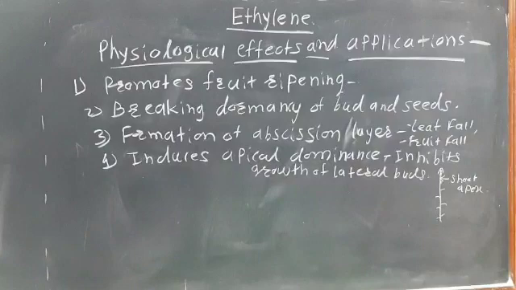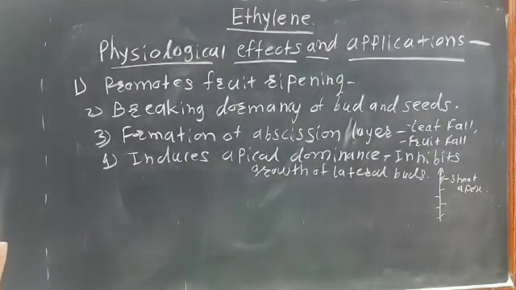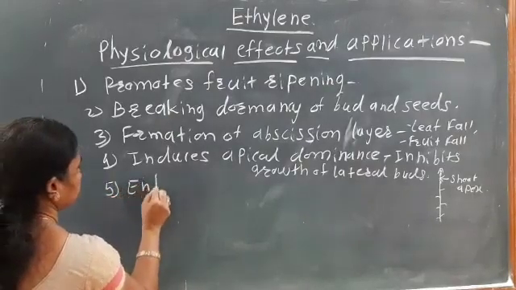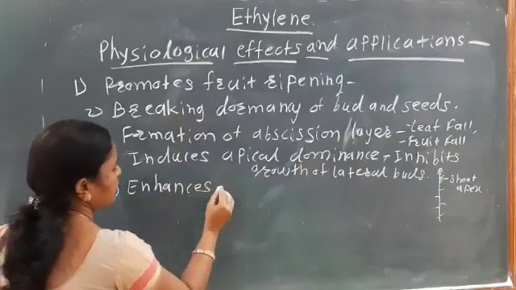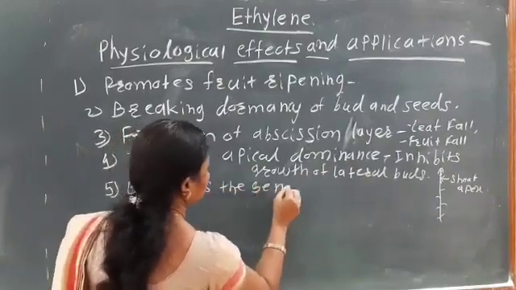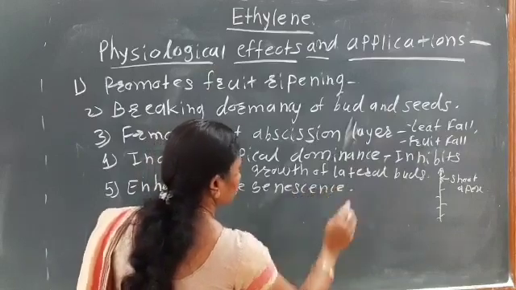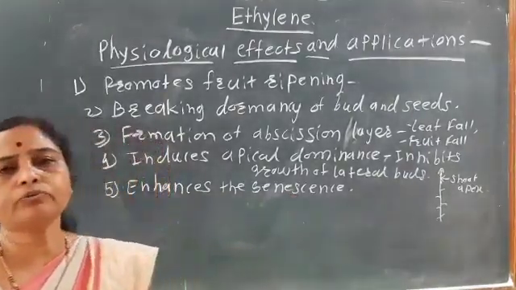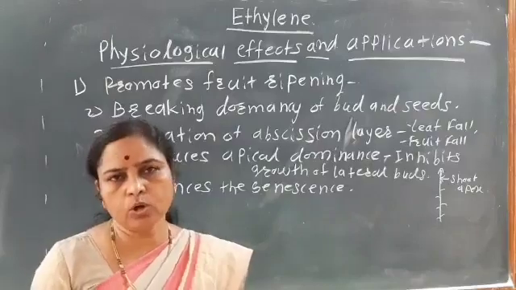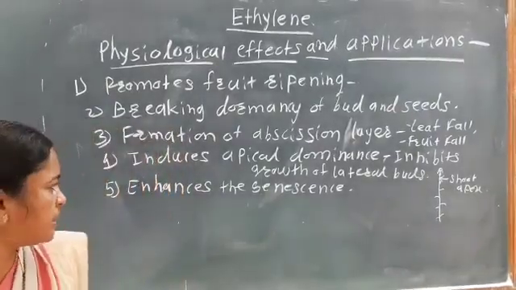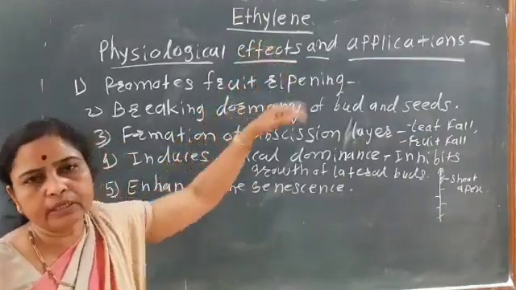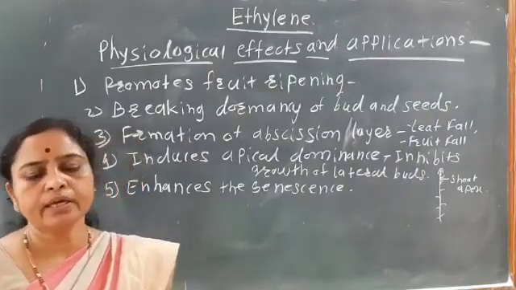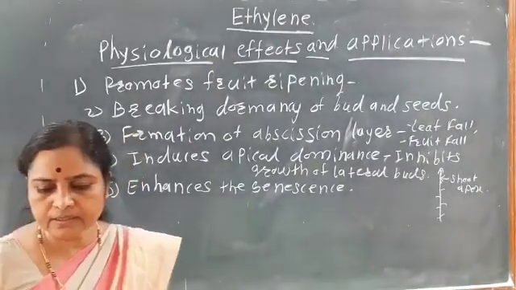Then the next physiological effect is that it enhances senescence. We know about senescence: it means nothing but the aging of the fruits, leaves or flowers. Due to treatment with ethylene, senescence occurs in the flowers, fruits or leaves, that is, it enhances senescence.